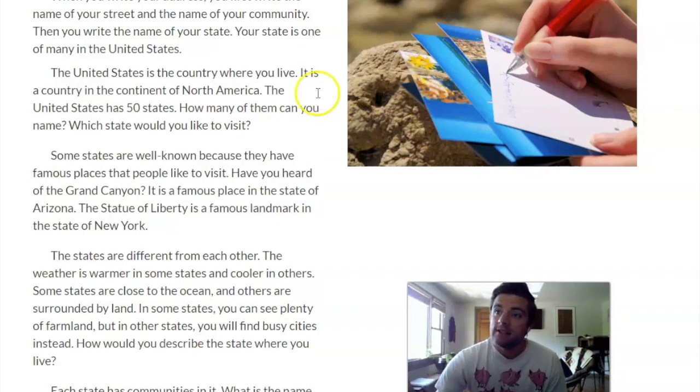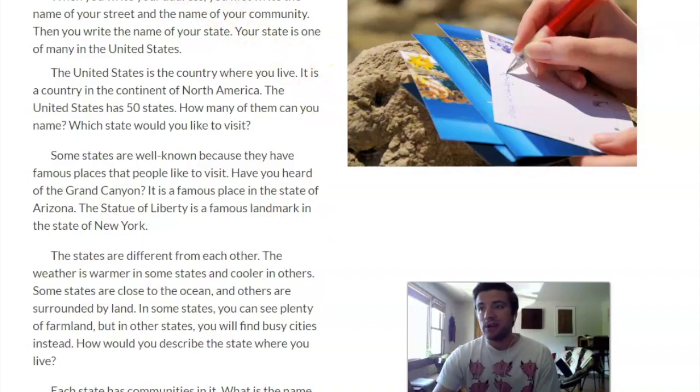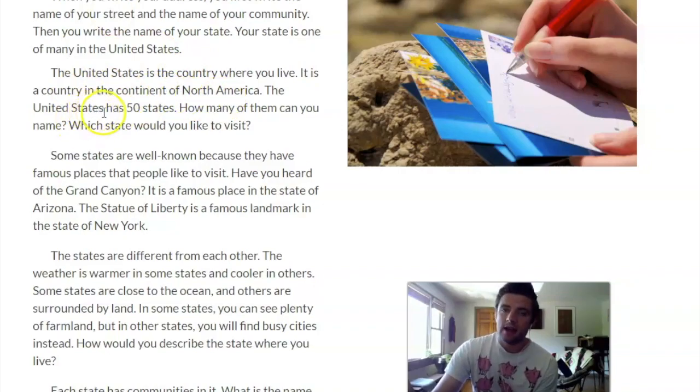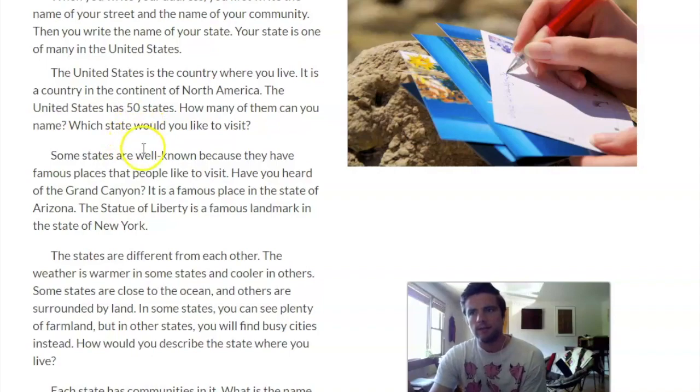The 50 states. When you write your address, you first write the name of your street and the name of your community. Then you write the name of your state. Your state is one of many in the United States. The United States is a country where you live. It is a country in the continent of North America, and the United States has 50 states. How many of them can you name? And which state would you like to visit?